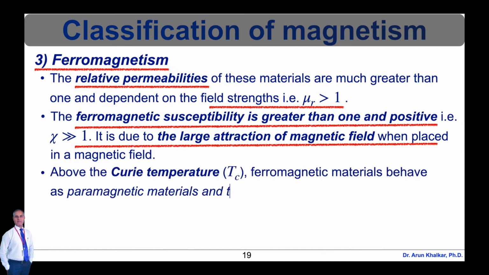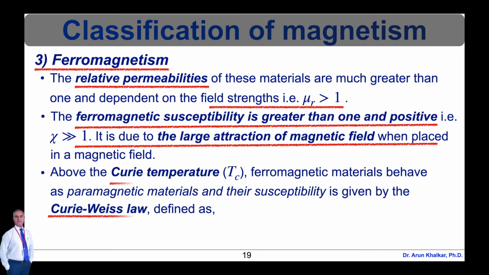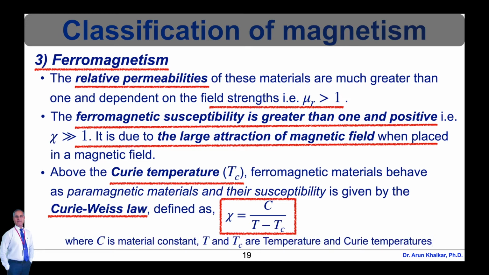Above the Curie temperature, that is capital T subscript C, ferromagnetic materials behave as paramagnetic materials and their susceptibility is given by the Curie-Weiss law, which is defined as Xi is equal to capital C upon capital T minus capital T subscript C, where capital C is the material constant, and T and Tc are temperature and Curie temperature.